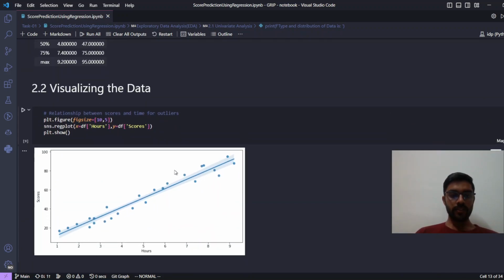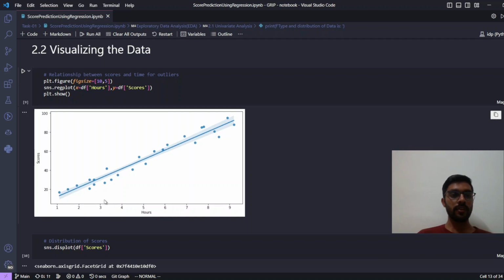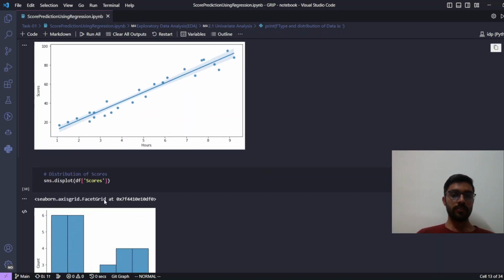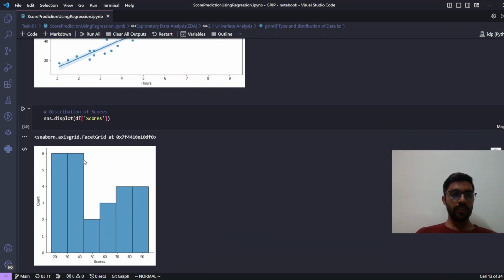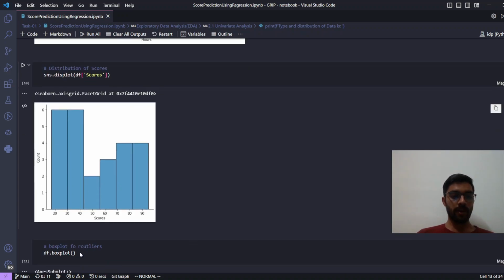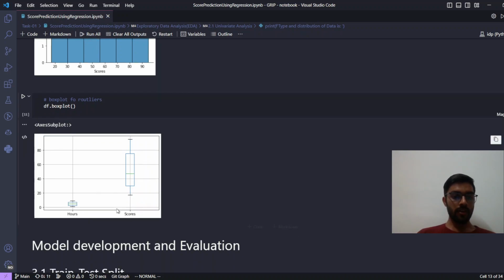And next we are visualizing. Here we can see the visualization of the complete data frame. I have not taken out any special training or testing data set. This is the normal visualization of the data set with the regression line. Here I'm showing the distribution of scores among the students, like how many students are getting what. Here we can see students are getting around 20 to 40 marks, and the box plot is for the outliers and median. We can see we have outliers, but they are not very many or very high.